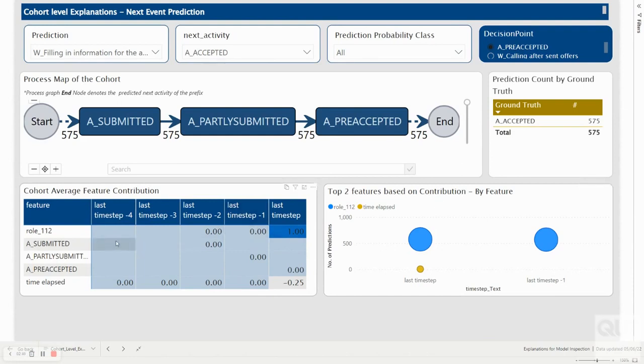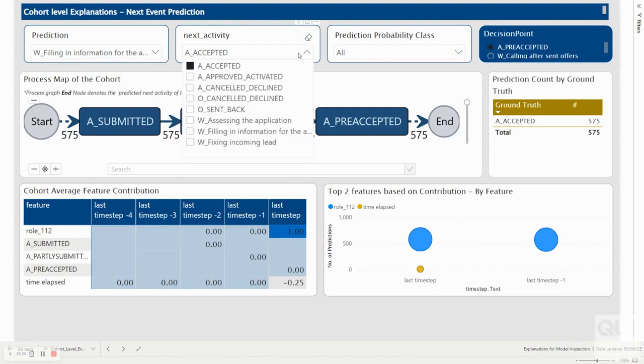So when we look at both the visuals, we can see that the feature role 112 occurring at last time step has a very high bearing towards the prediction being W filling in information for the application when the ground truth is A accepted. Then we look at why this is.